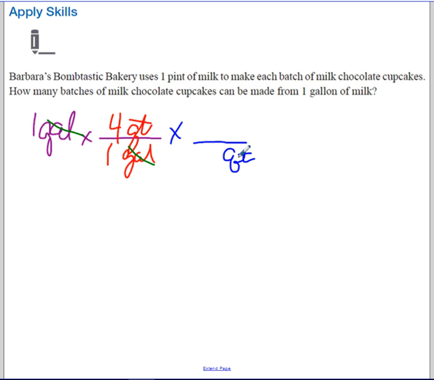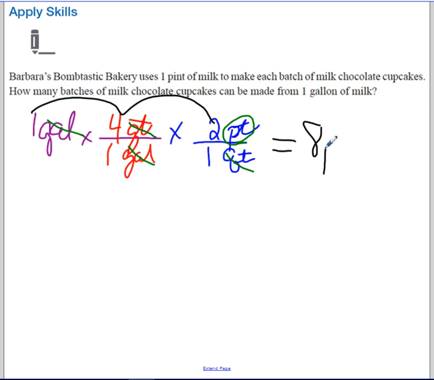It tells us that quarts and pints can be compared, and it is 2 pints for every 1 quart. So there we're getting rid of quarts, and we're given pints now, which is the unit that we want. And so we're done with picking our unit conversions. Again, all the ones are across the top, so we're just multiplying 1 times 4 times 2, which gives us our 8 pints. And again, we know that there's 1 pint per batch, so that's equal to 8 batches.